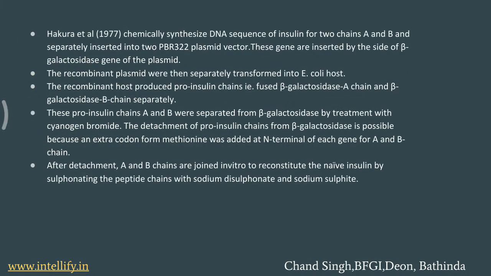So as I told you, insulin is produced in the inactive form. To overcome this problem, we have made both chains of insulin separately. So how? Firstly, the insulin producing A chain and insulin producing B chain genes are separately inserted into the plasmid vector.